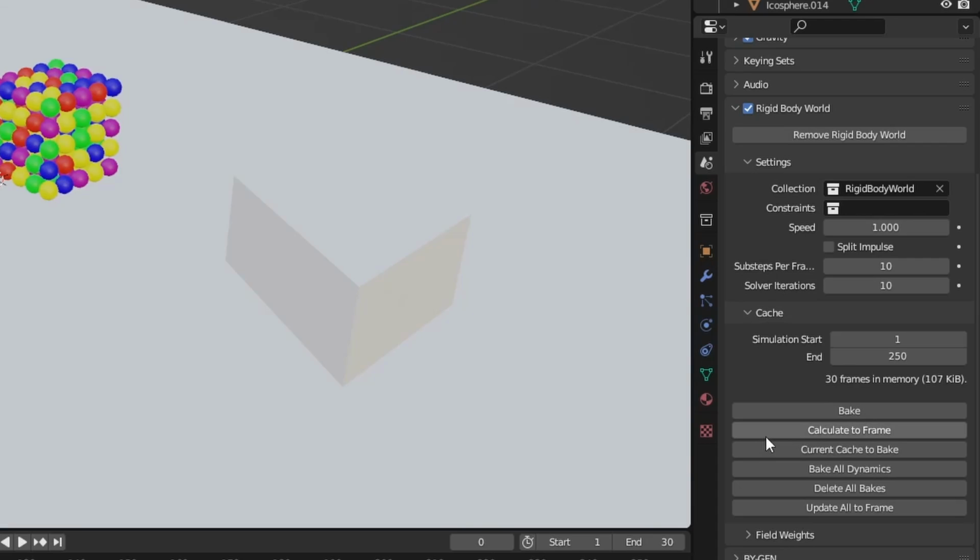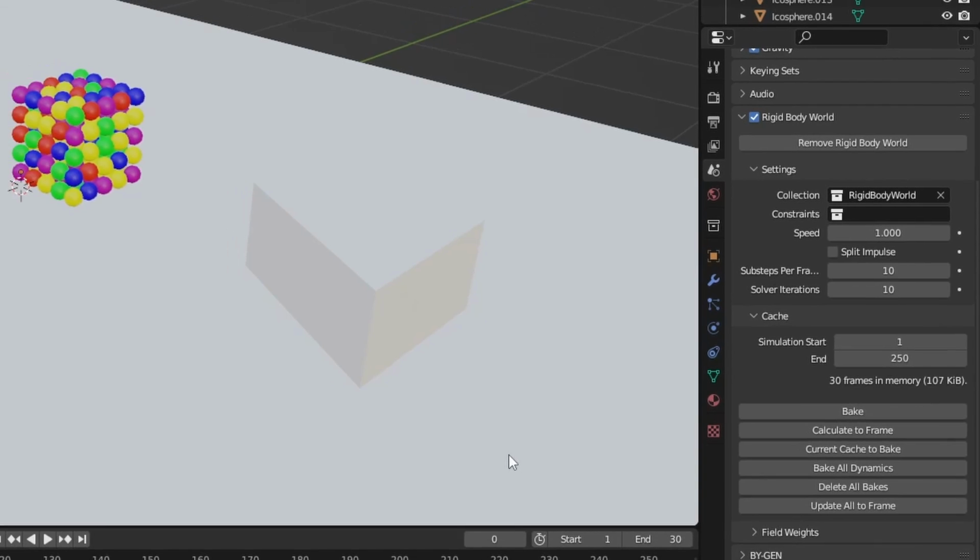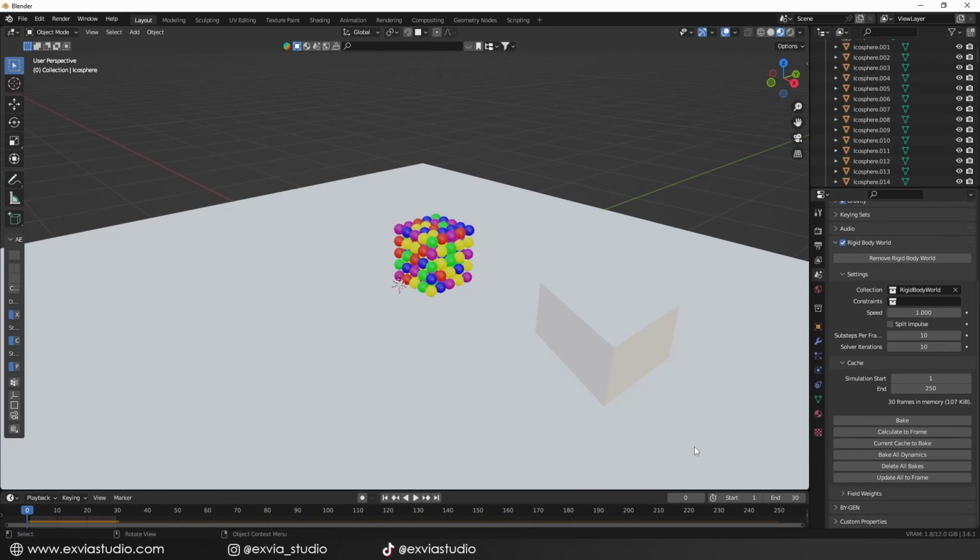Surely you have heard about the word cache before. In this case and in simple terms, this section is responsible for storing the information of the simulation that we are generating. And the interesting thing is that we can pre-bake the simulation before pressing the play button, in order that our PC will not have to generate this simulation frame by frame in real time. This is very useful when you have a lot of simulated objects and the scene gets a little bit heavy to move in real time for our PC.